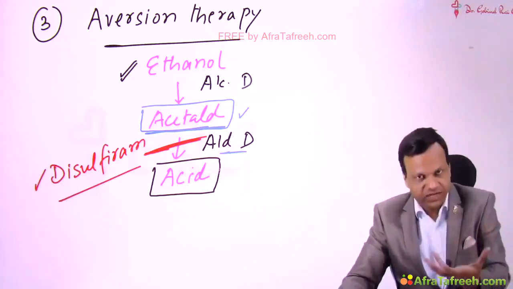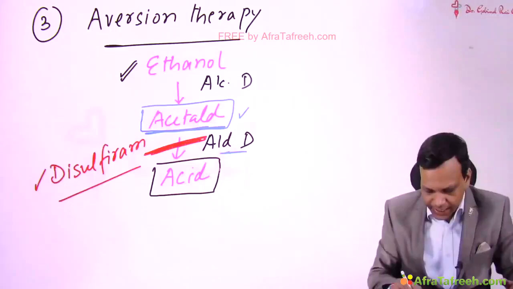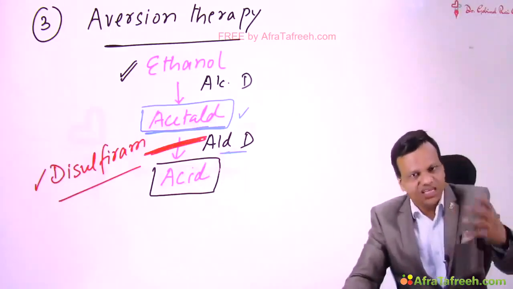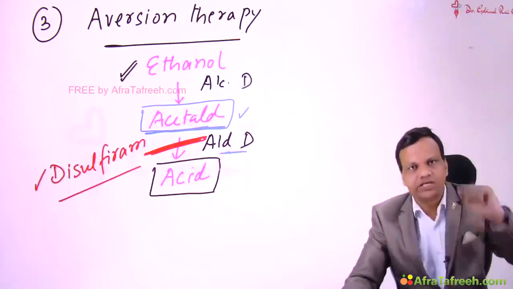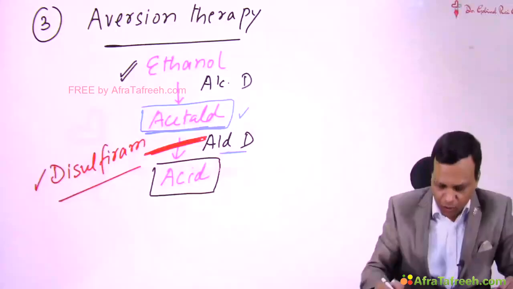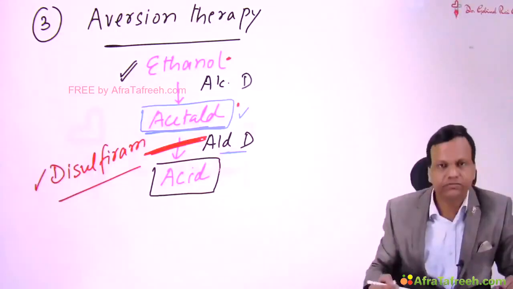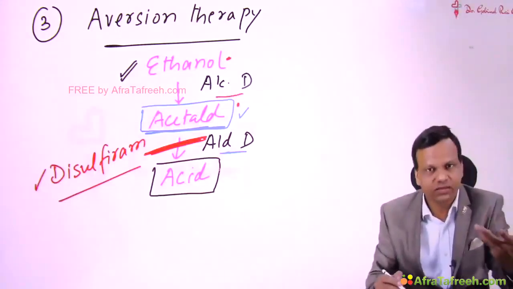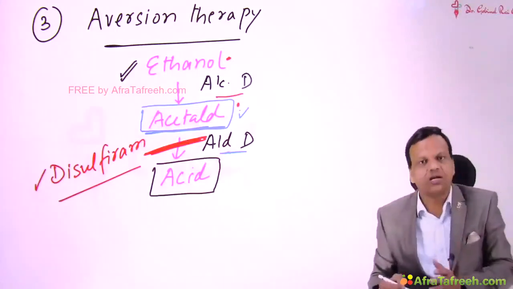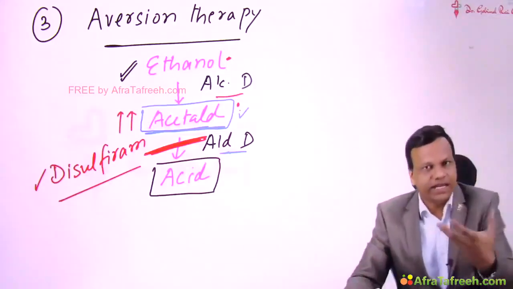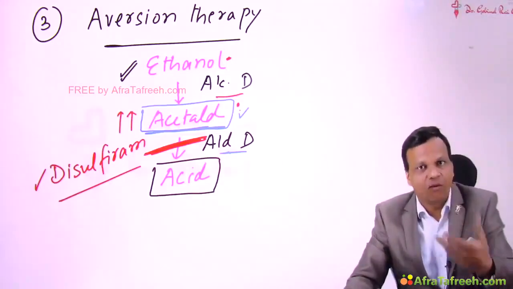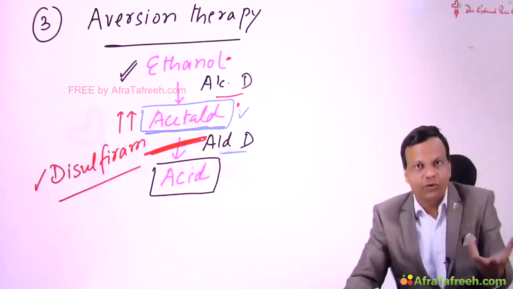So when disulfiram is given, it inhibits aldehyde dehydrogenase. Now in the evening, this person forgets what he said in the morning. So now the person drinks alcohol. Alcohol will be converted to aldehyde because alcohol dehydrogenase is working. But aldehyde cannot be converted to acid. So aldehyde will accumulate. And when the aldehyde accumulates, this person will develop vomiting, blurred vision, hypotension, and many problems.